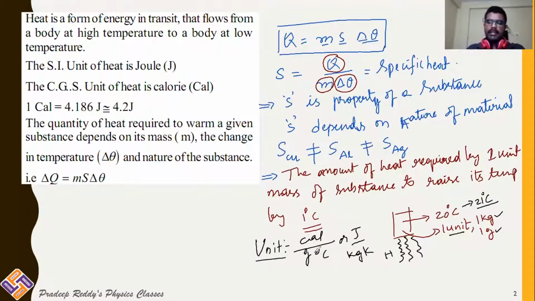This is in the SI system and this is in the CGS system. Gram can be converted into kg, degree Celsius into Kelvin, calorie into joule. So the CGS unit of specific heat is calorie per gram degree Celsius, and the SI unit is joule per kg Kelvin. This is what you need to remember.